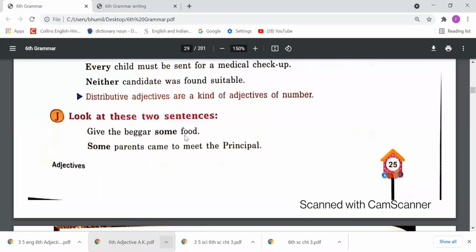When we use some with uncountable things, it tells the quantity of that noun, which means some is here an adjective of quantity. But in some parents, some has been used as an adjective of number, because it tells the number. So in English many words, according to their use, we can keep in separate categories. Like some is an adjective of number also, and some is an adjective of quantity also.